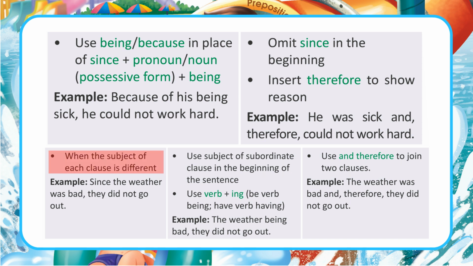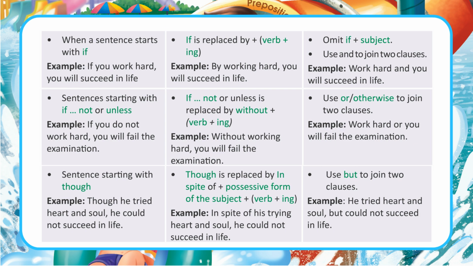When the subject of each clause is different, use the subject of the subordinate clause at the beginning of the sentence. Use "and therefore" to join two clauses. Example: Since the weather was bad, they did not go out. Use verb plus ing, be verb being, have verb having. Example: The weather being bad, they did not go out. Example: The weather was bad and, therefore, they did not go out.